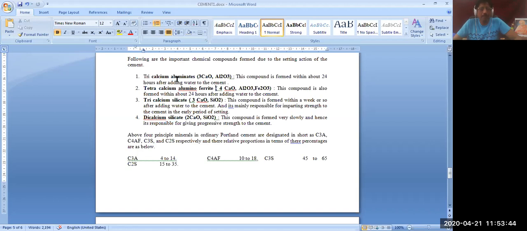Then Al2O3, Fe2O3, tetracalcium aluminoferrite. So C2S, C3S, CaO, 3CaO, and Fe2O3. These are the abbreviations you can remember.